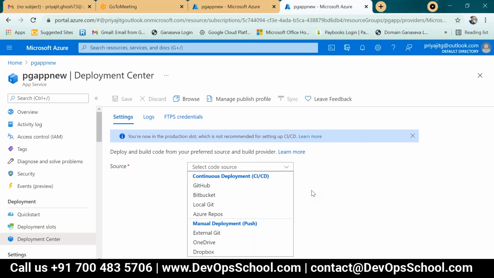If I select a container, then the options in the deployment center will be different. Yes, Azure Container Registry will come, and we'll see that later. You have to replicate or mirror that to Azure Container Registry. Then you have to build one application or clone, so that one code version is cloned.